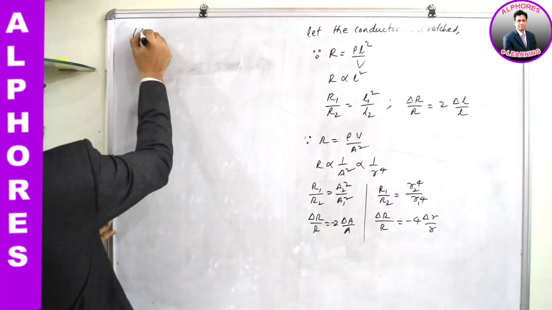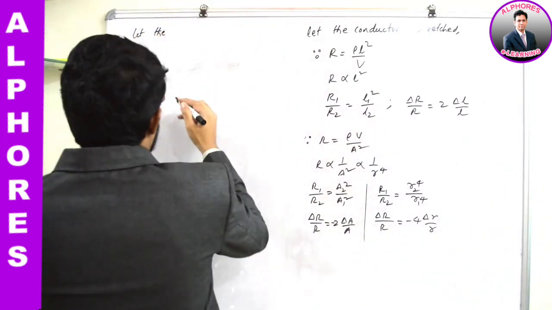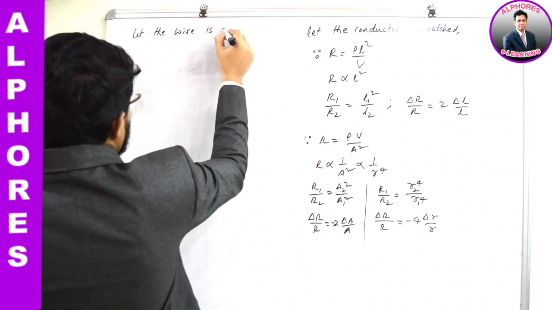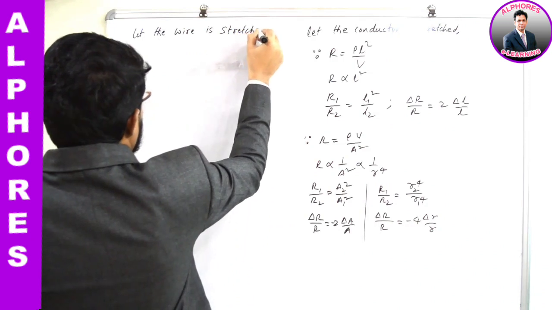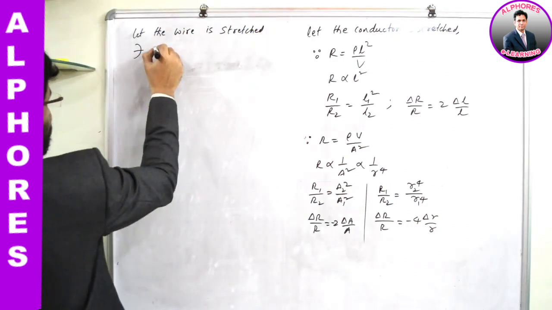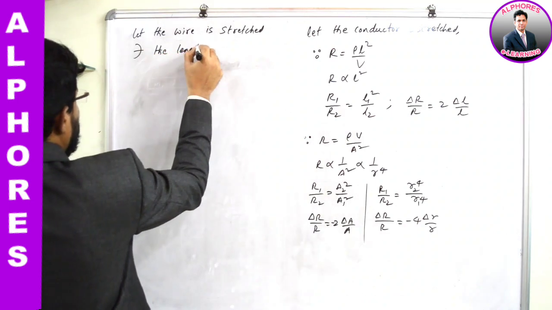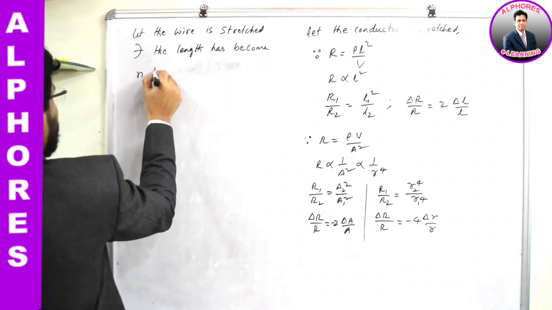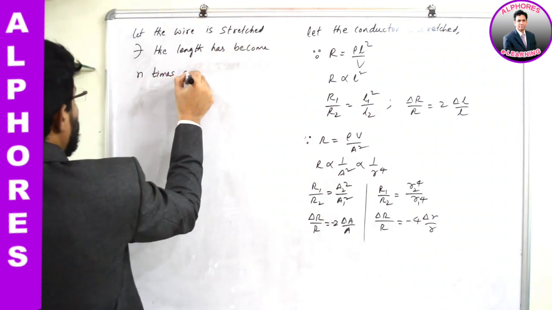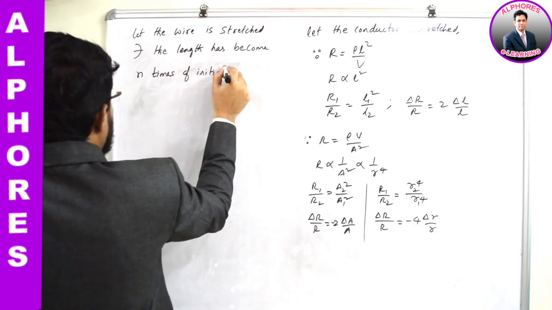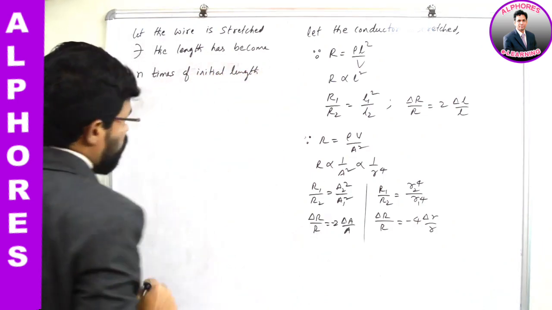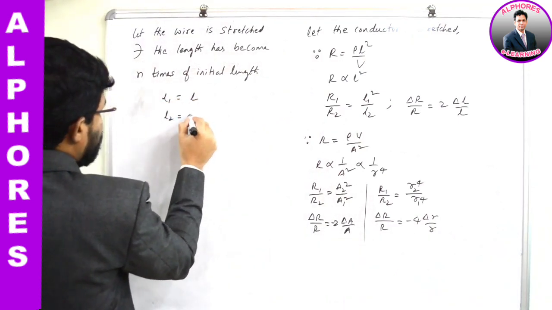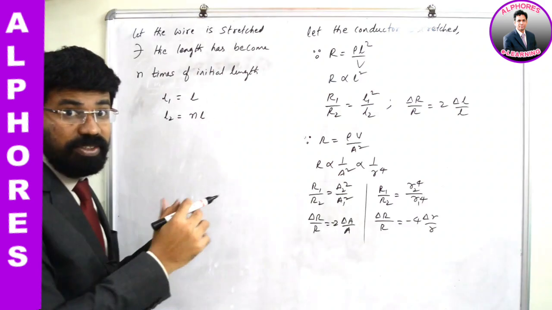Let the wire be stretched, the conducting wire is stretched such that the length has become n times the initial length. So initially, let us say the length of the wire is L, and finally how much is the length? nL. And here it is stretched.